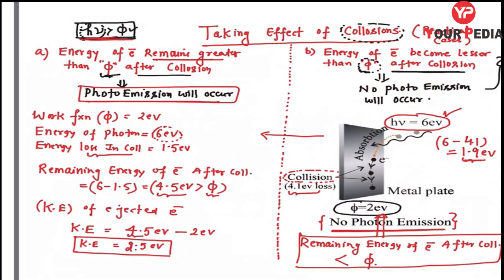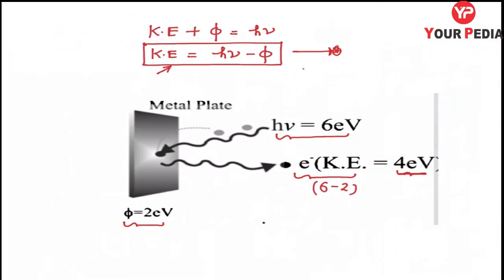But here it is 2.5 electron volt. Is it clear? It means the kinetic energy of the ejected electron is not fixed, it varies from 0 to a maximum value. The maximum value is the one we calculated under no collisions. Is it clear? Fine. Hopefully doing summarization.